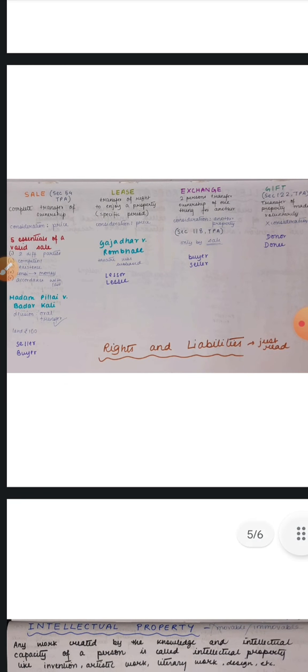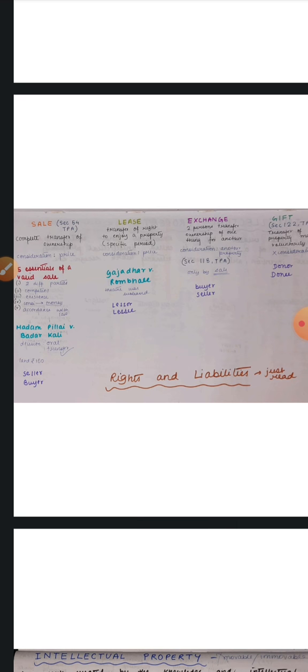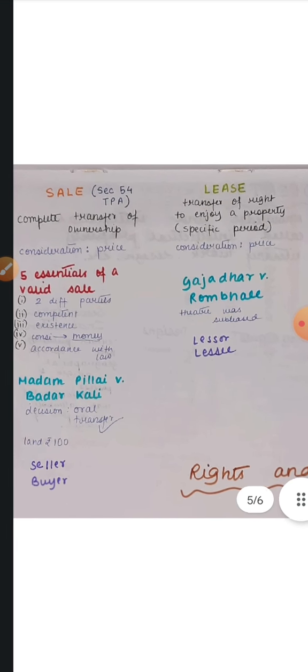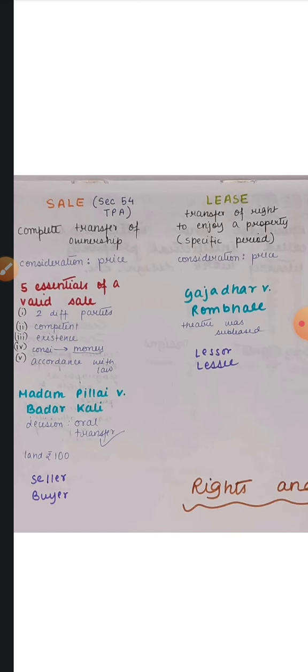Next we come to the types of transfer. First a sale, then a lease, then an exchange, and finally a gift. You see what happens in a sale. First of all, details about the sale are written in section 54 of Transfer of Property Act 1882. We need to remember the definition. You need to remember these 4 keywords. That's it. Sale means a complete transfer of ownership of property, and here the consideration is price.